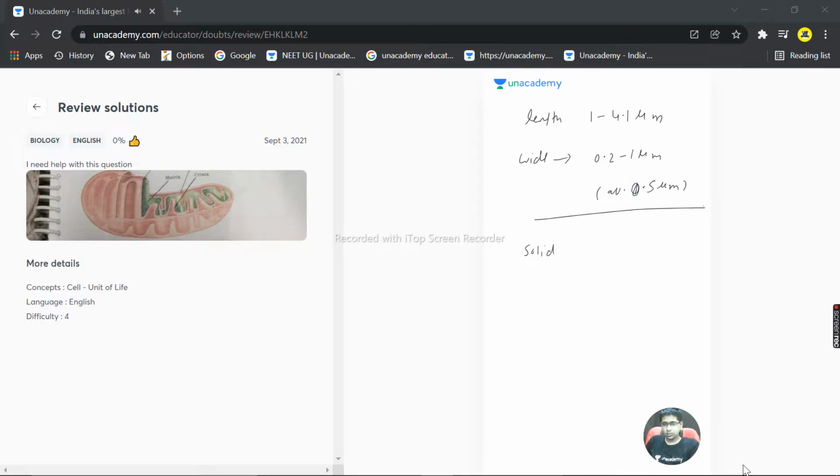The next important thing, very important: there is a solid homogeneous mass present in it, that is matrix. And these foldings inside the matrix are called cristae.